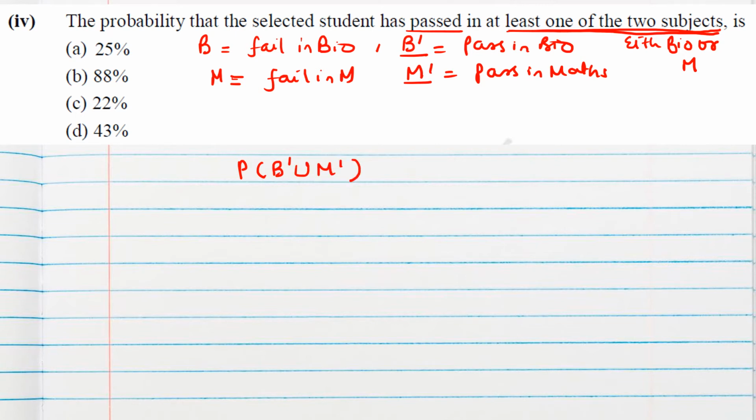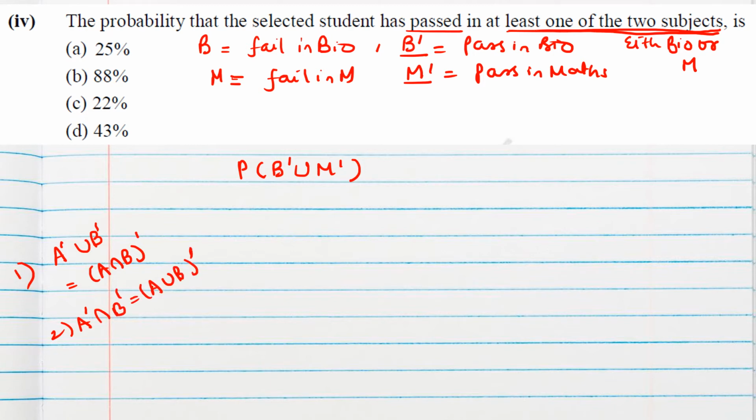If you remember De Morgan's law, for sets A and B, A complement union B complement can be written as A intersection B whole complement. This is the first law. The second law also: A complement intersection B complement is given by A union B whole complement.